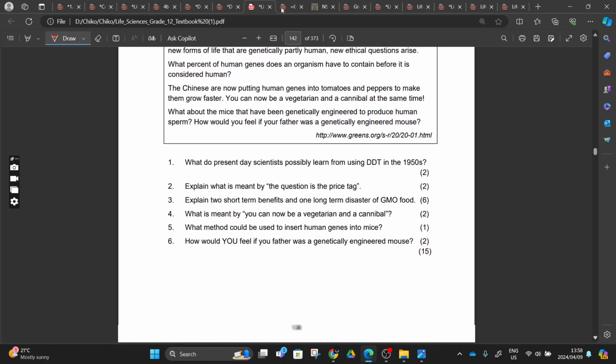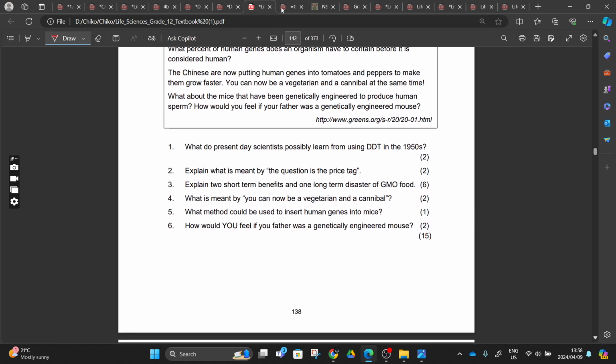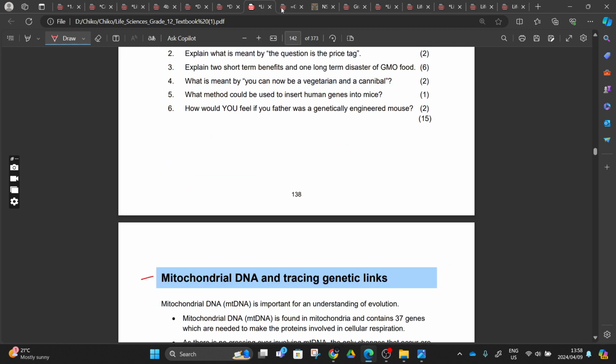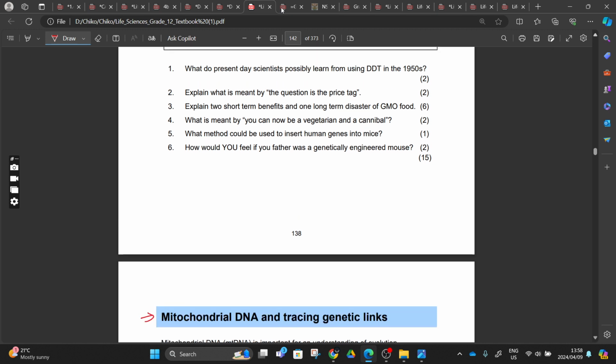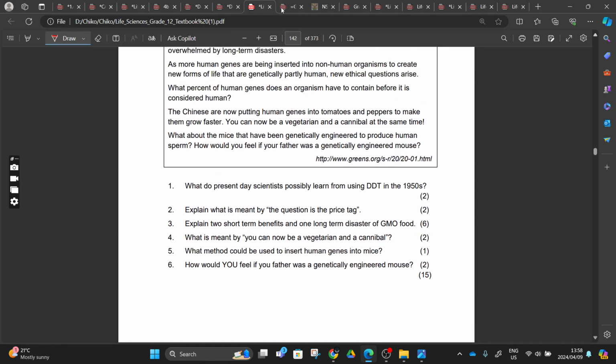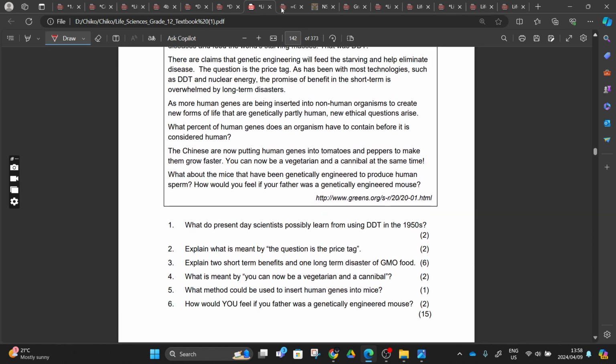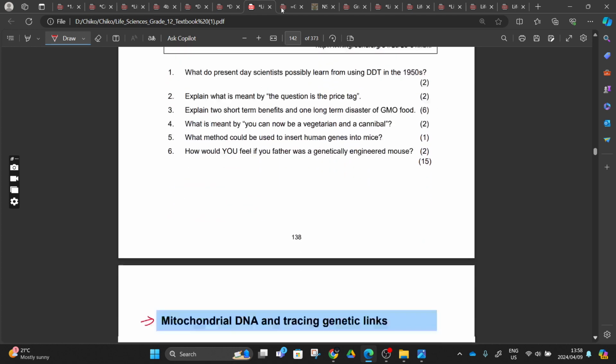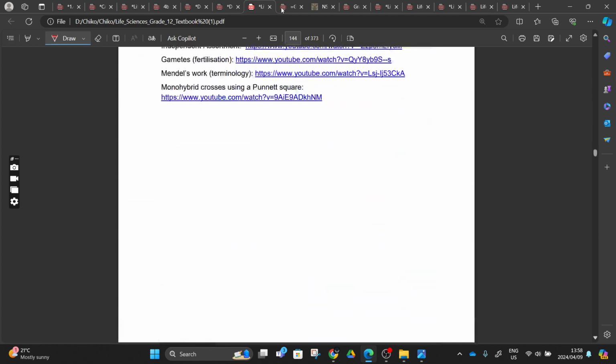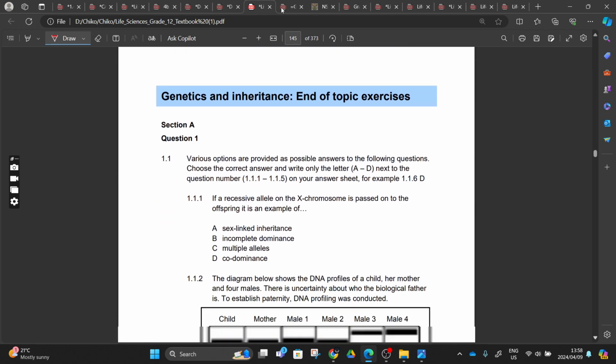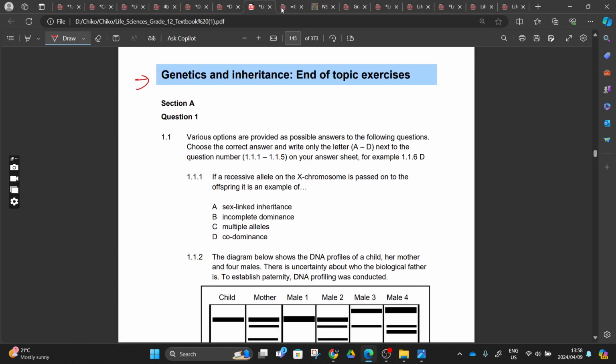After the activity, we will come back tomorrow, Thursday. We are going to do mitochondrial DNA and tracing. This is a small part, 2 minutes will be done. And then after that we do a revision, and then Friday we do our end of topic activity, this activity here, right? A genetics and inheritance end of topic exercise. We are going to do this on Friday.